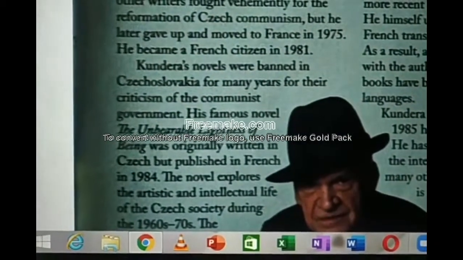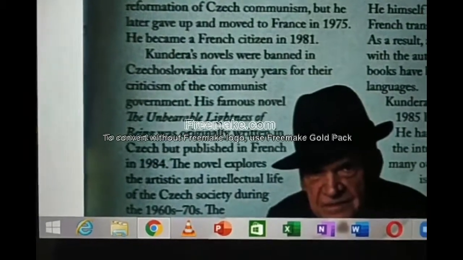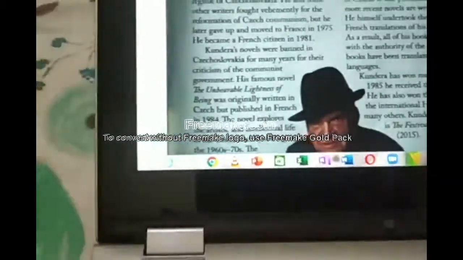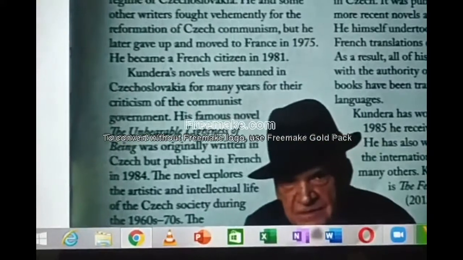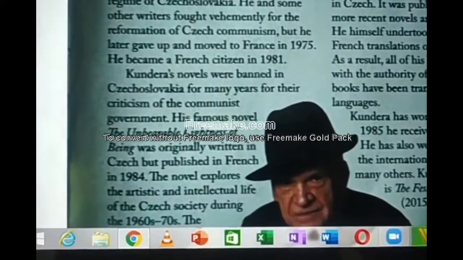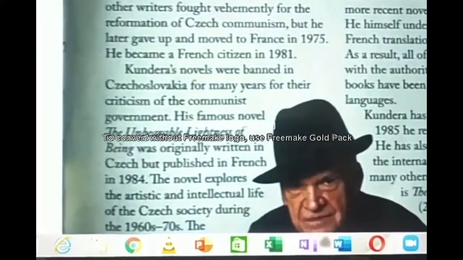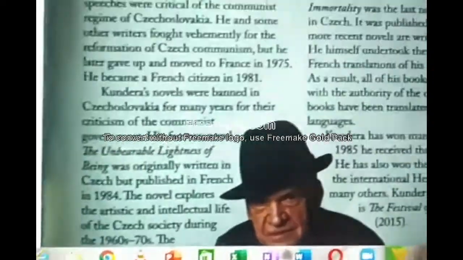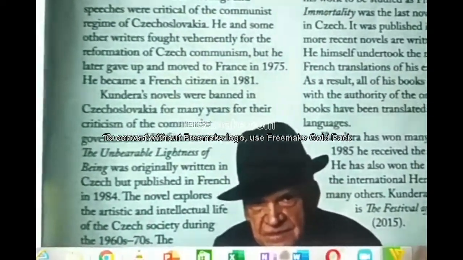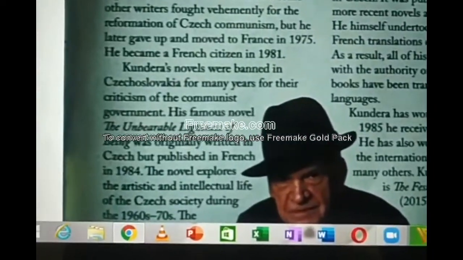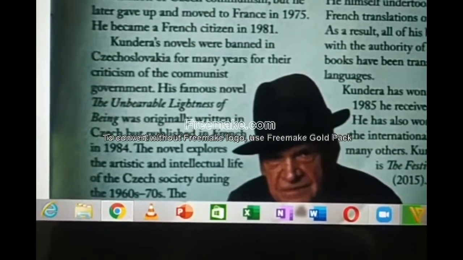Kundera's novels were banned in Czechoslovakia for many years for their criticism of the communist government. In Czechoslovakia at that time, the communist government was in power, and since his novels were against communism, the government banned his books.